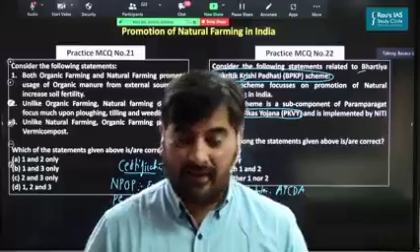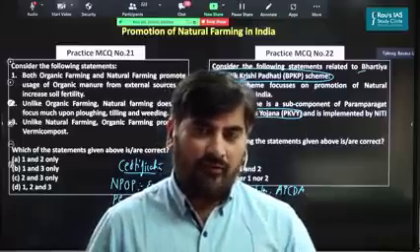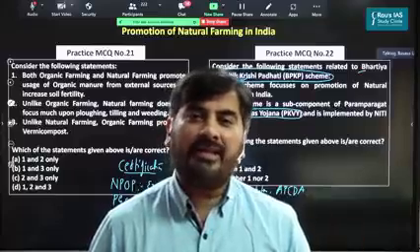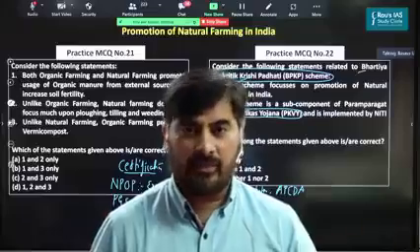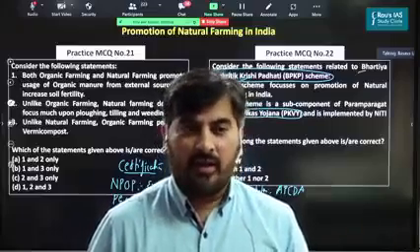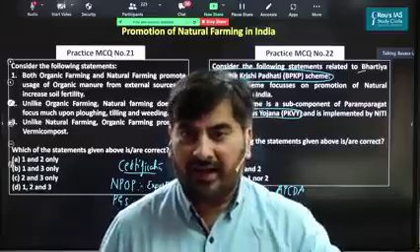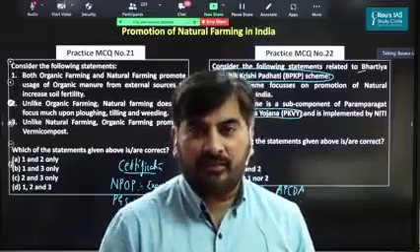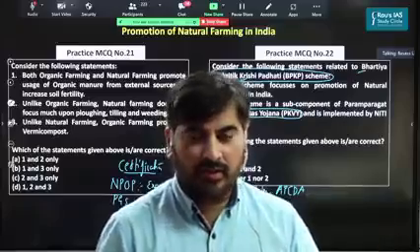The next part here is, in case of organic farming, the farmers tend to focus upon preparing the agricultural land for cultivation. For example, in organic farming, the farmers may undertake plowing of land, tilling of land, and taking out weeds, that is, weeds which grow along with the crops.